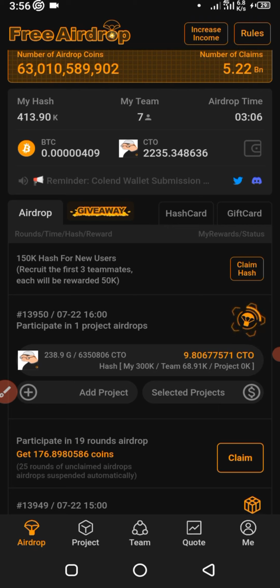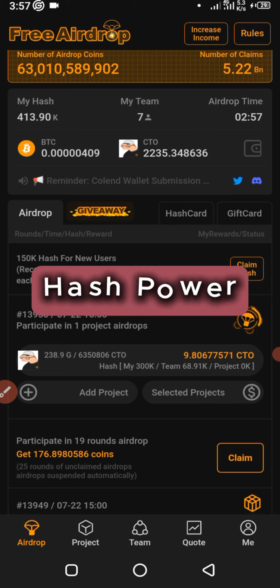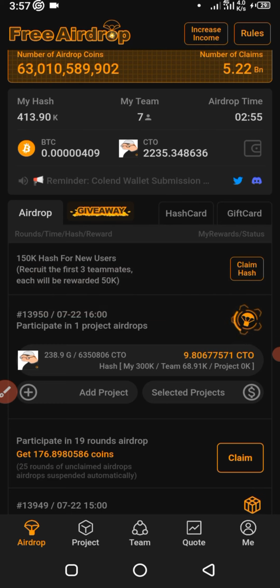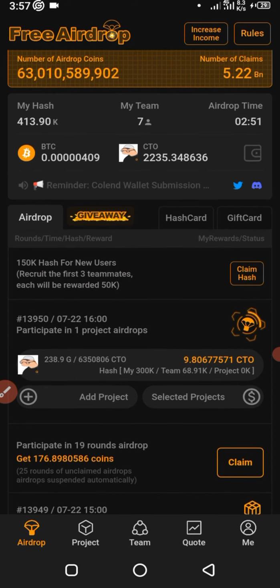It's that easy. But the determining factor of how much airdrop you can get is going to be your hash power. In this video, I will spend some time showing you how you can increase your hash power and thereby maximize your airdrop collection per round.